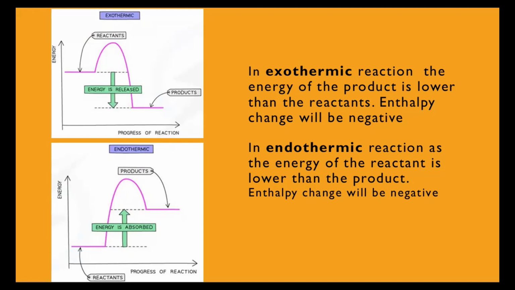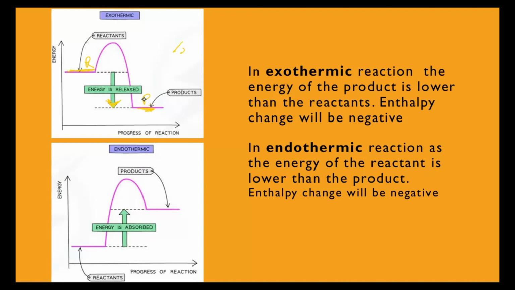You can see, we can easily make it out, the product is below the reactant. And that is the reason the reactant has a higher energy. So in order to match the energy of the product, or in order to form the product, the extra energy has to be given down to the surroundings. And that is what you show by a downward arrow.